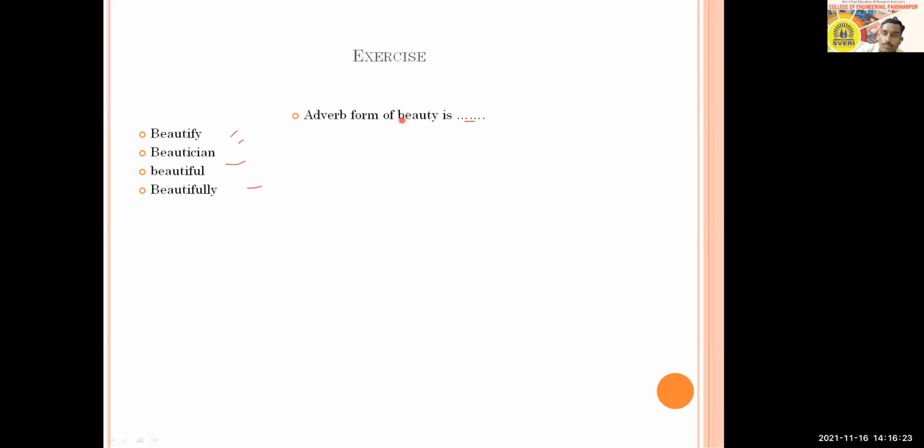If you think of the word beauty, it's a noun. How can you make it a verb? You can make it a verb like this. So beautify is a verb. How can you make it an adjective? You can make an adjective like this. Beautiful is an adjective, and beautifully is going to be the adverb. So option 4, option D, is going to be the answer. That is simple.